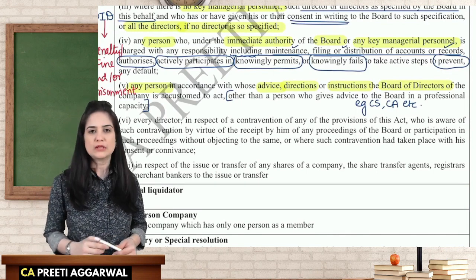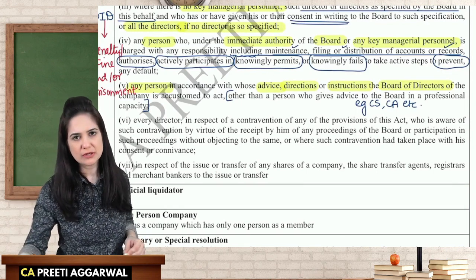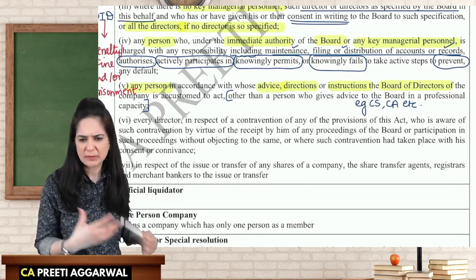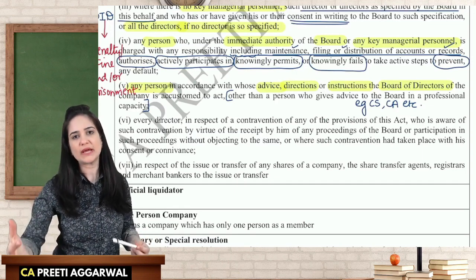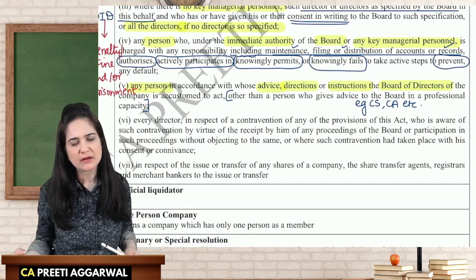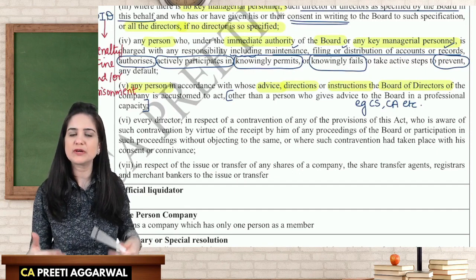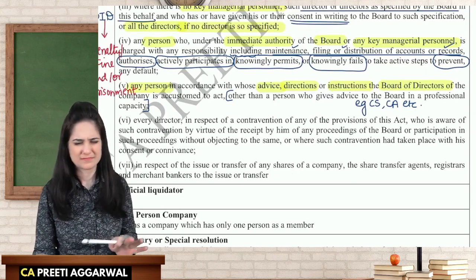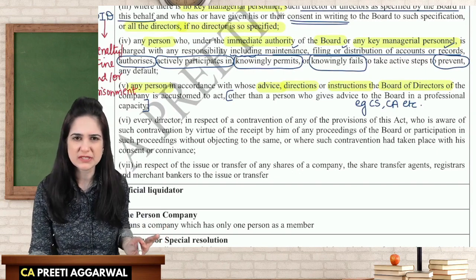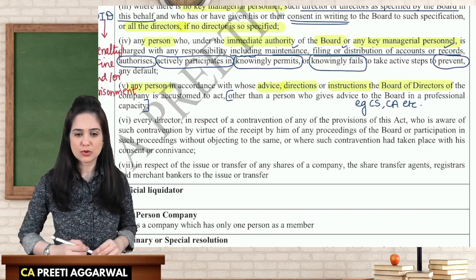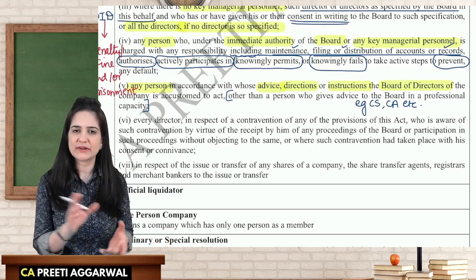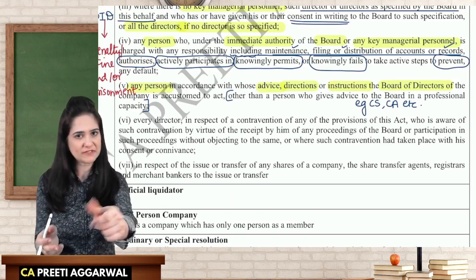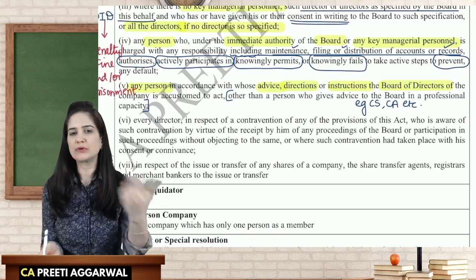Now, the board, before taking any legal decision, consult the company secretary, maybe company secretary in practice. Before taking any decision, they ask the CA. So that CA or CS is giving their opinion in a professional capacity. They are not considered as officers in default. Okay. So any person in accordance with whose advice the board is accustomed to act, that is an officer. If you commit default, you are an officer in default.